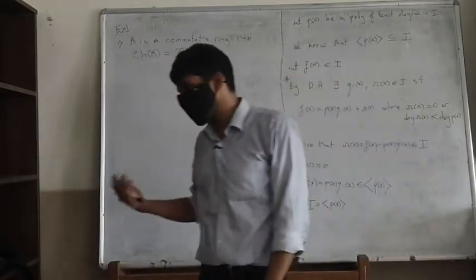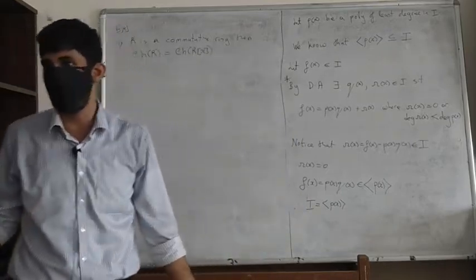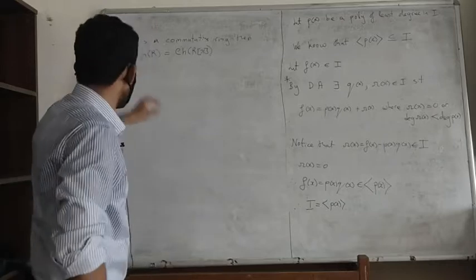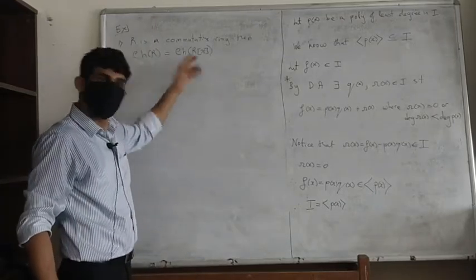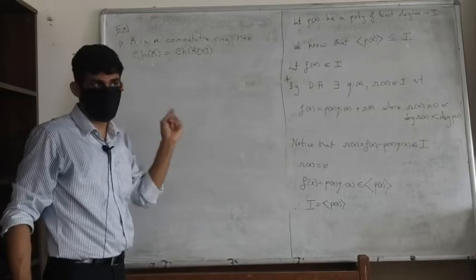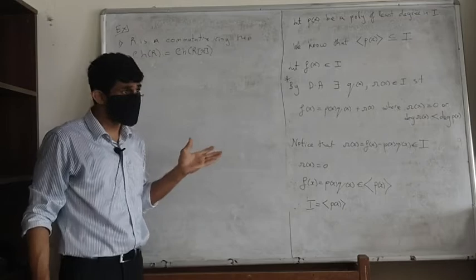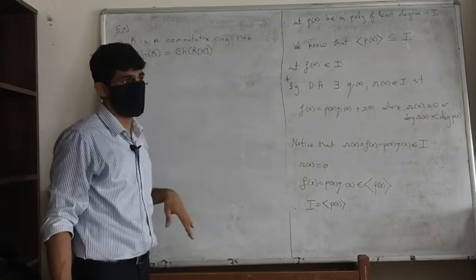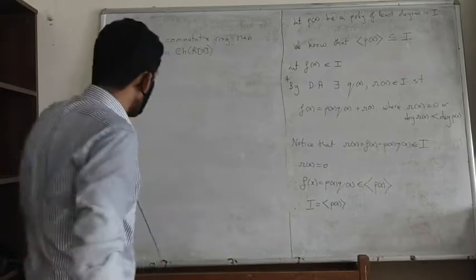That means there is no n such that n times a is 0 for every a in the group. So in that case, you look at the corresponding constant polynomials also, they will not give you 0. So that is sufficient to tell you that this also will have 0 characteristic. Okay, I hope that's clear.